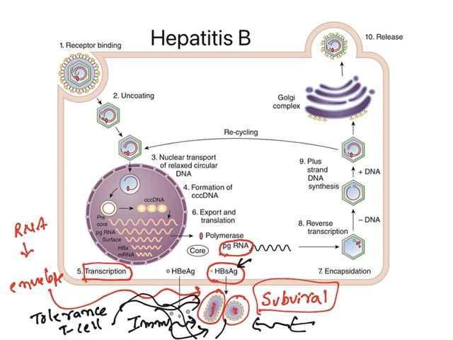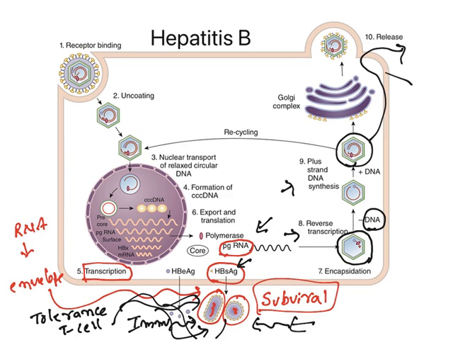This pre-genomic RNA will be encapsulated. The RNA is surrounded with these envelope proteins, and with the help of reverse transcriptase, DNA is formed, and because of DNA polymerase, again it forms this partially double-stranded DNA, and it goes and releases and attacks. Again the same cycle will occur again. Or this encapsulated variant can also get into the nucleus. The same cycle may go on. So this is what happens here.